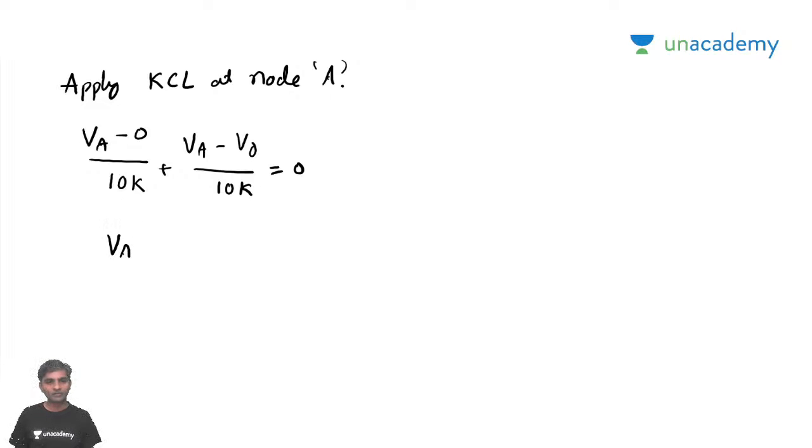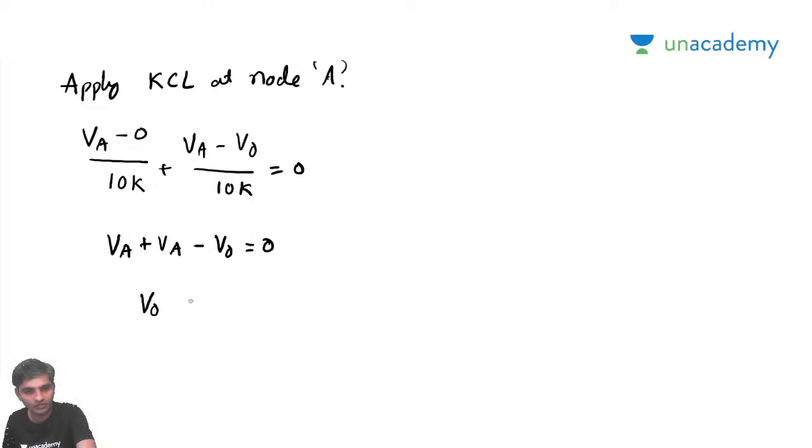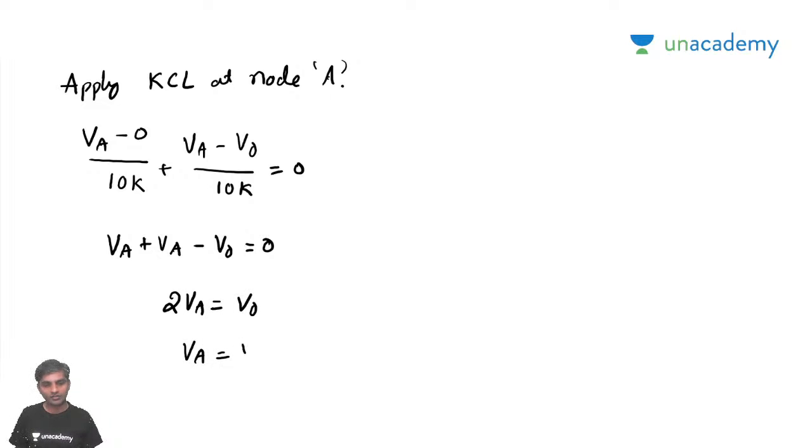You will be having VA plus VA minus V naught is equal to 0. So 2VA is equal to V naught. So VA is going to be V naught by 2.